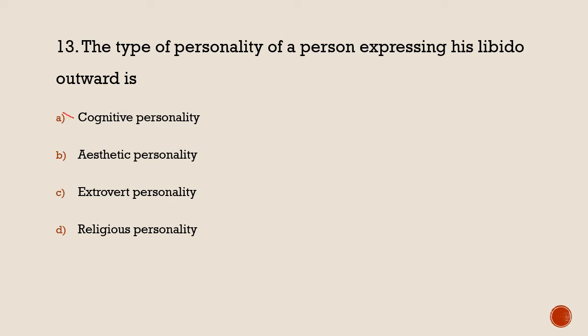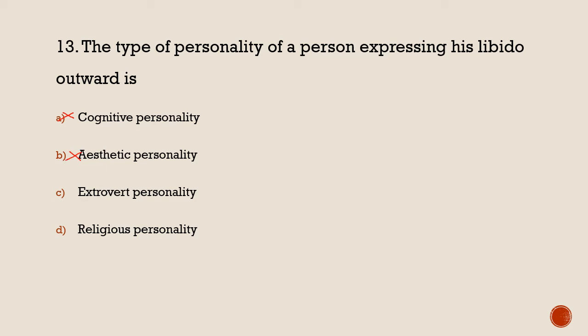Second, aesthetic personality. Aesthetic personality experiences in the form of liking, pleasure and preference. So it is not the right idea.